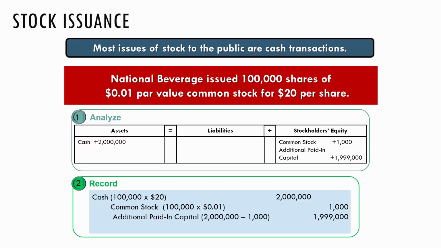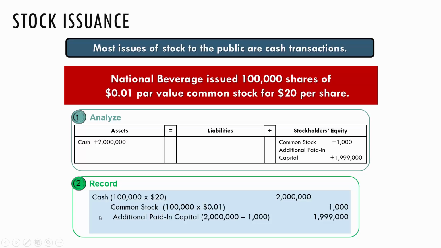Oftentimes this is abbreviated PIC, and it's commonly said to be PIC-common stock, because when we get to the preferred stock transactions, we can also have paid in capital for preferred stock. So paid in capital is the market minus par times the number of shares.